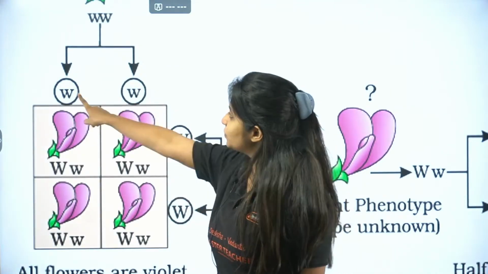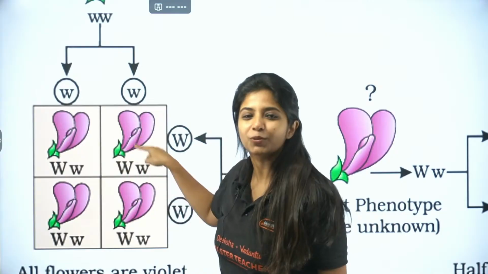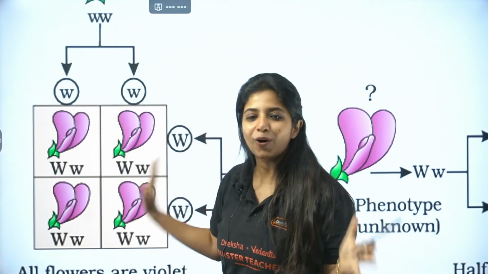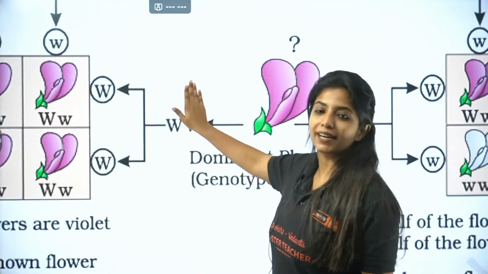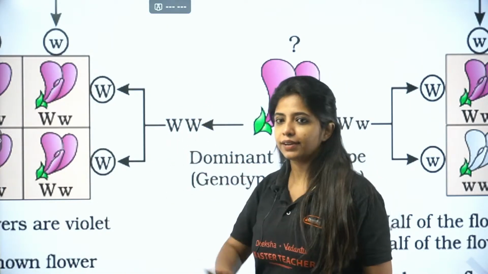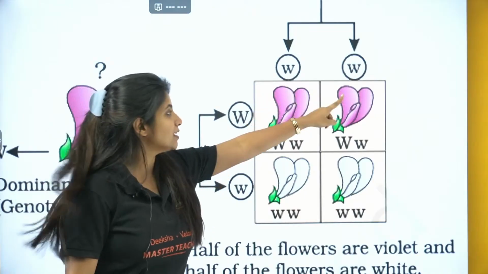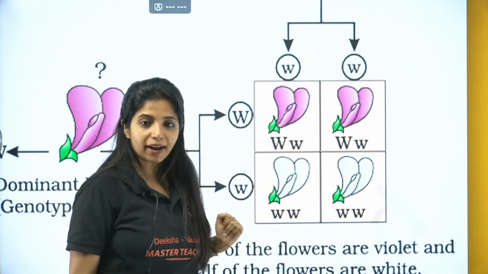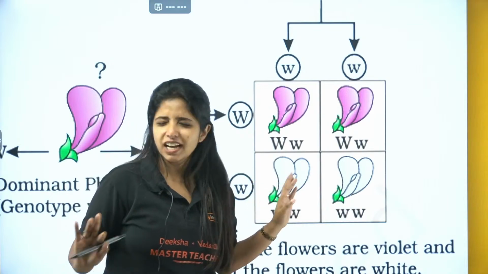When I cross this with this, I see all of them are capital W, small w. That means it is going to be dominant over this. My plants, all of the flowers are going to be violet. Okay, if all of them are violet, I understand it is like this. On the other hand, when I cross this one with this, what I see, 2 of them are violet and 2 of them are white. 1:1 ratio. Got it? So just have an understanding of it.